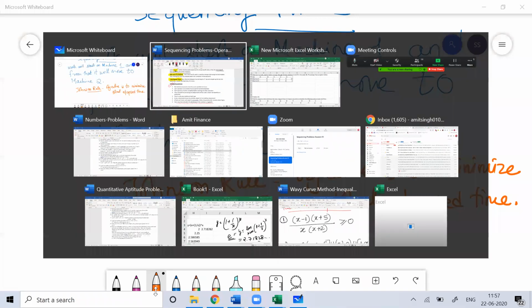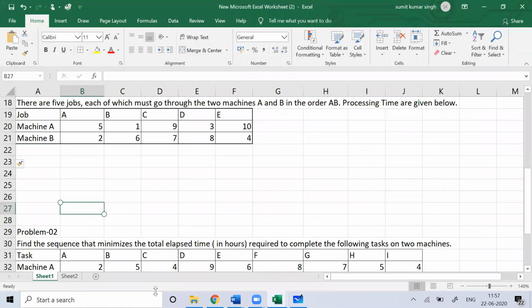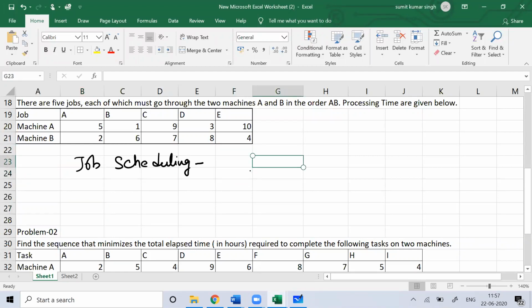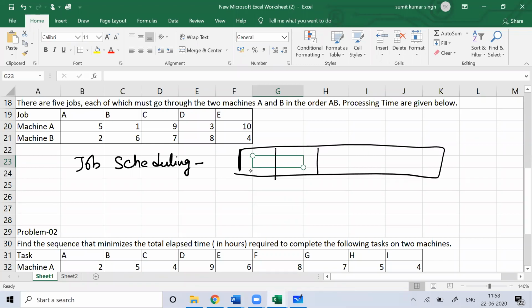When we do the allocation of work, I'll talk about job scheduling. Here I have five jobs: A, B, C, D, E. Job scheduling means I'll plan which job I should start first.